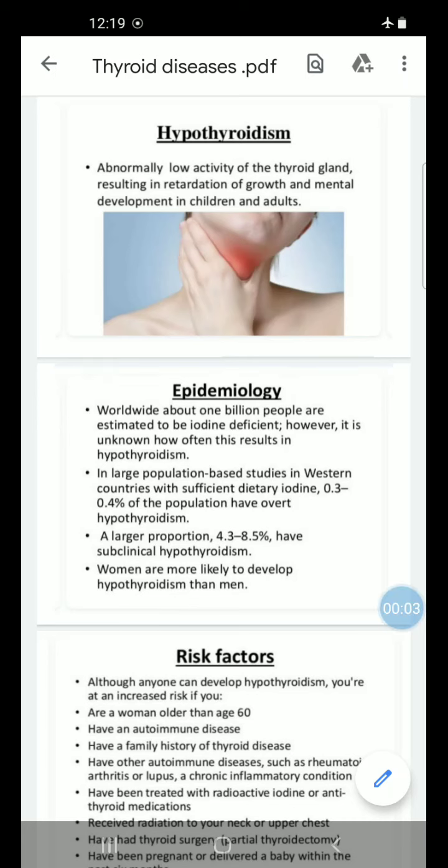Next disease, that is hypothyroidism. It is also a disease of your thyroid gland. Its name itself indicates: hypo means less or low. So what is meant by hypothyroidism? It means an abnormally low activity of the thyroid gland, which results in retardation of growth and mental development in children and adults.